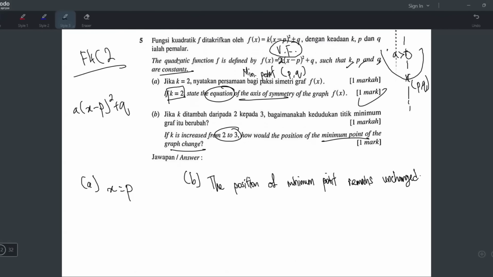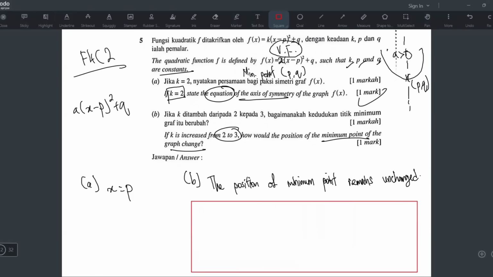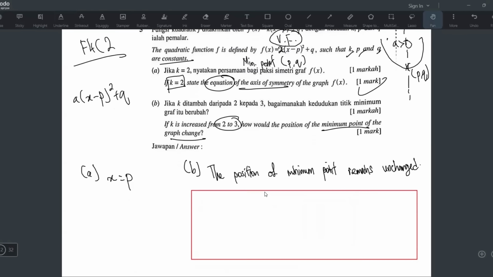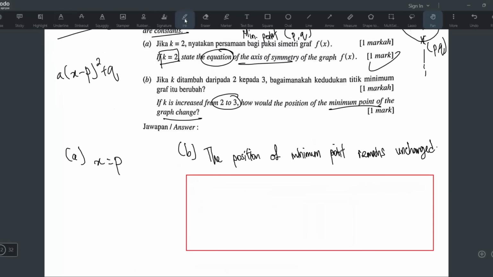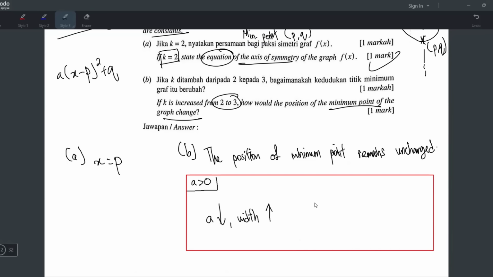You guys know me. I always explain. Even though I know if you do like that, you get full mark already. But I wanna tell you, I wanna explain, and I'm sure you know what I will explain, right? So let's talk about what happens if your A value change. All right. So if your A is positive, what happens is when your A decreases, the width increase. But if your A is negative, your A increase, your width increase.